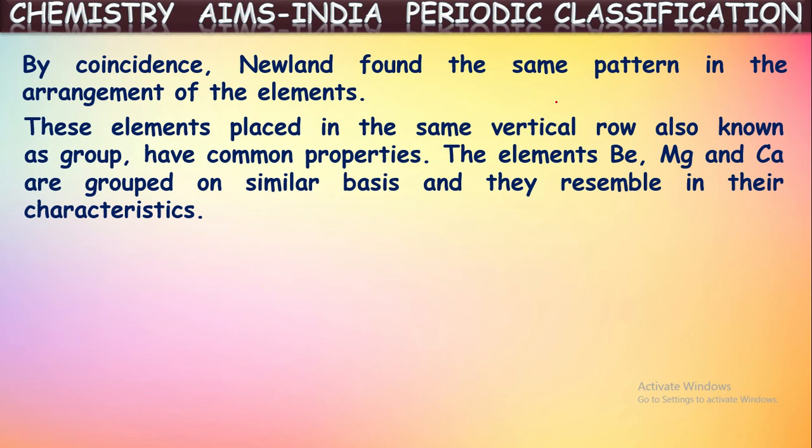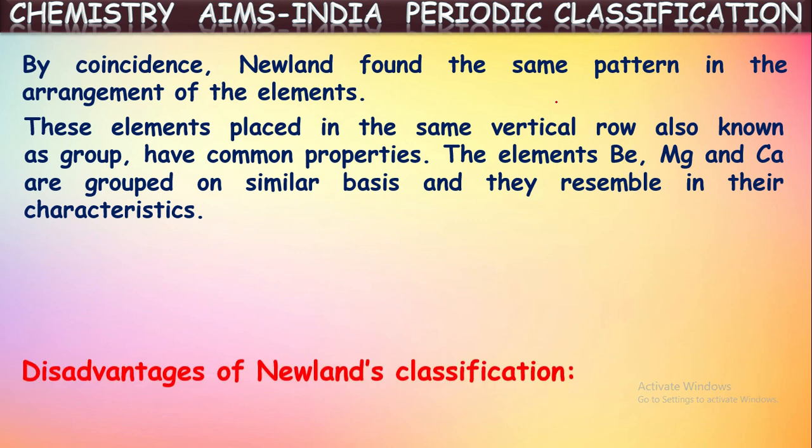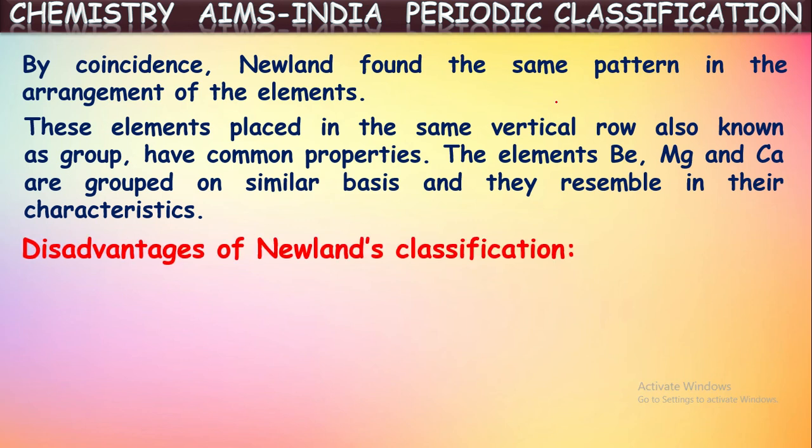So the elements which show similarity in these properties, he kept one below another and called those one column or one group. Okay. Now in this way, on arranging, beryllium, magnesium, calcium have come into one group, and these have similar chemical properties too. But in this also there are drawbacks. So here we have to remember one point. While he was giving this classification into octaves, they didn't know about the noble gases.